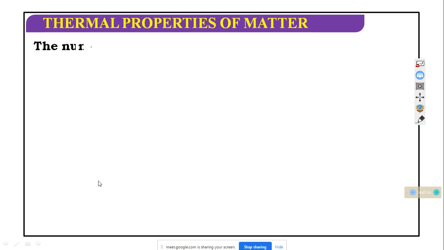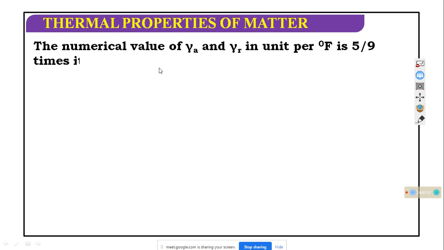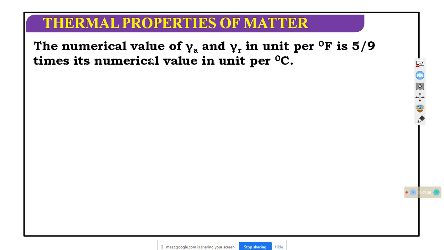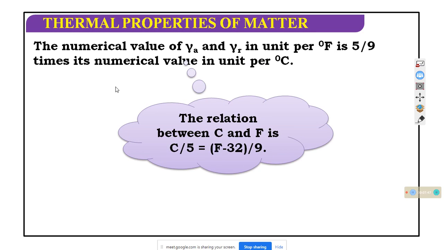Okay, next one. The numerical value of gamma and gamma R, whose unit is per Fahrenheit, is 5/9 times the numerical value per degree C. মানে আমি যদি এটাকে ফারেনহাইটে করি আর ডিগ্রিতে সেলসিয়াসে করি সেটার কথা বলছি। The relation between C and F: C by 5 equals F minus 32 by 9. Okay, এটা আমরা আগের স্লাইডে করেছি এইগুলো।